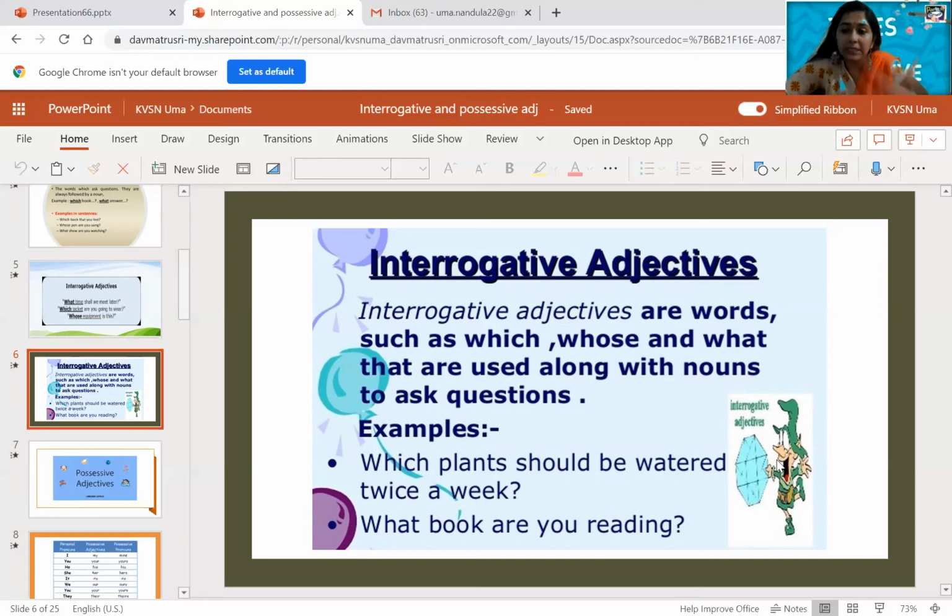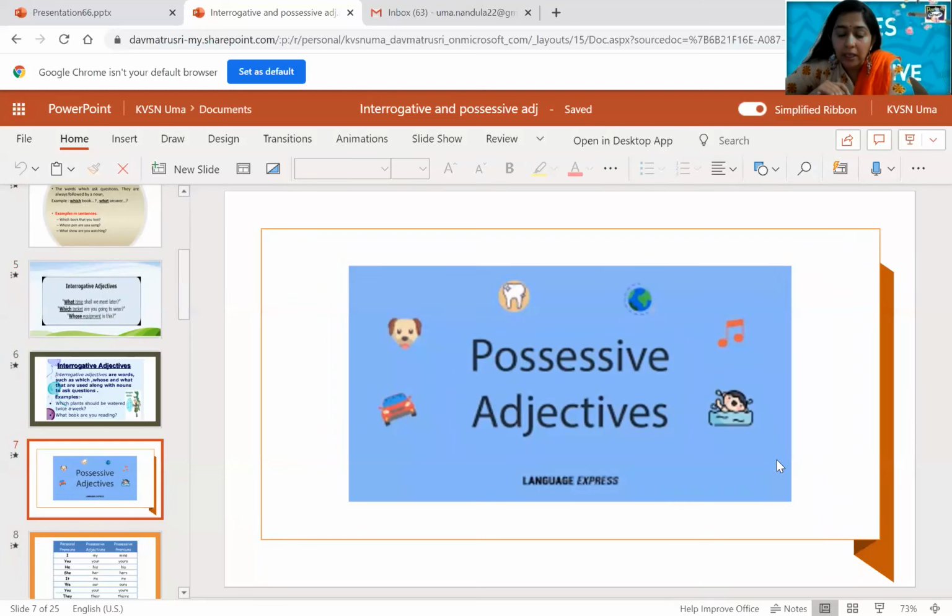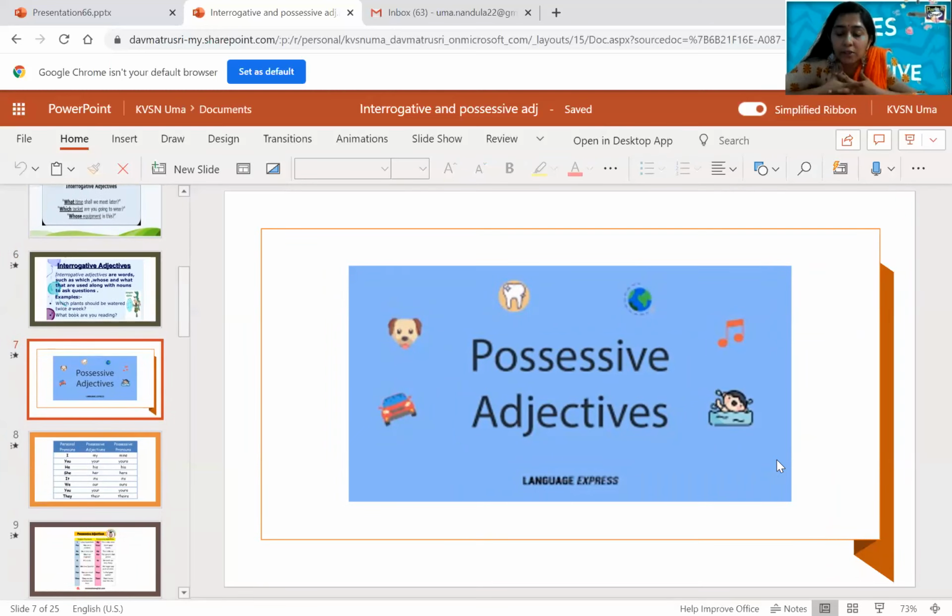Now we shall turn to possessive adjectives. I think you got an idea about interrogative adjectives, children? Good. Possessive means it belongs to me, that feeling of belonging. Possessive adjectives: my book, your pen, his pencil, her basket, its tail. When we use that belongingness to show possession, that is nothing but possessive adjectives. We discussed possessive pronouns in the pronouns topic.